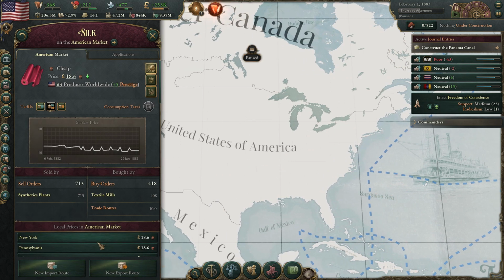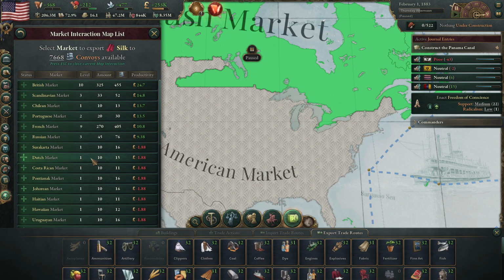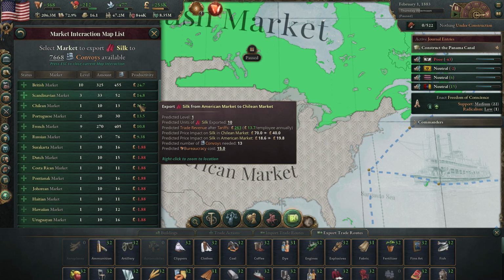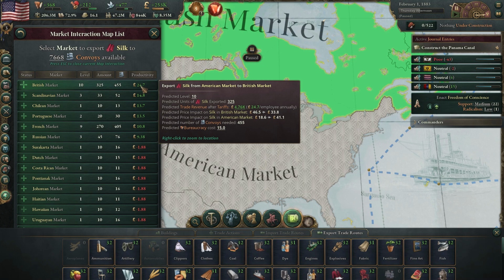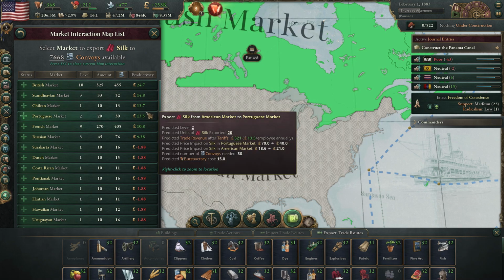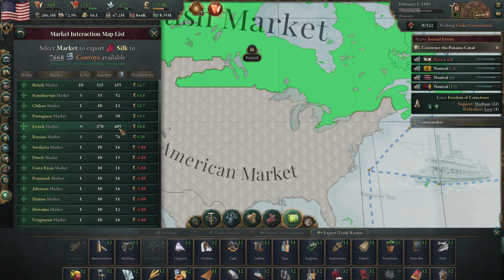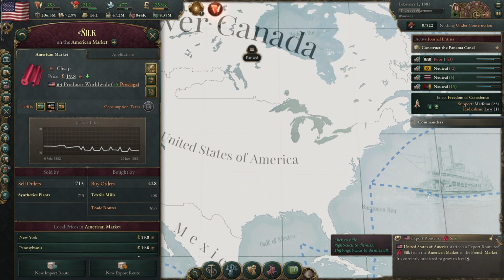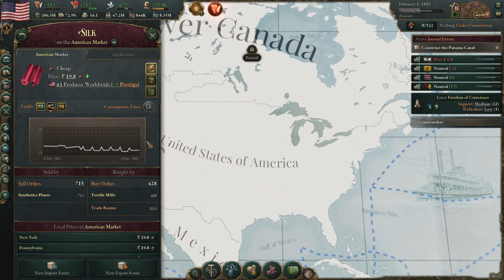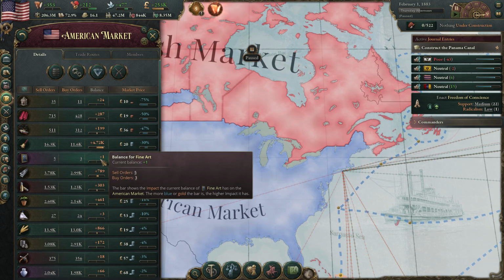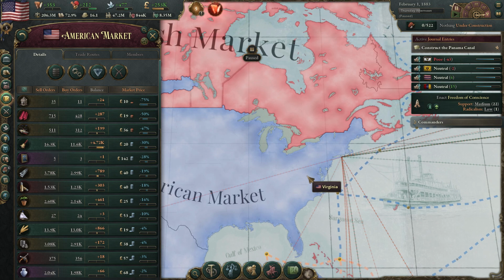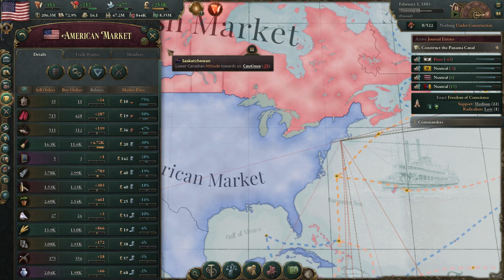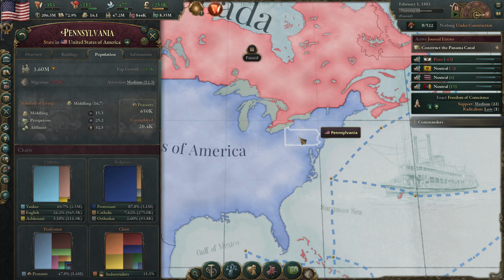So first, let's go ahead and trade off the silk, guys. So we're going to export this out of here. To the British. Do we want to export it to them? Not particularly. Let's do it to the French instead. Yeah, we'll help them out over the British since, you know, the French are supposed to be an ally. Sometimes they're an ally.